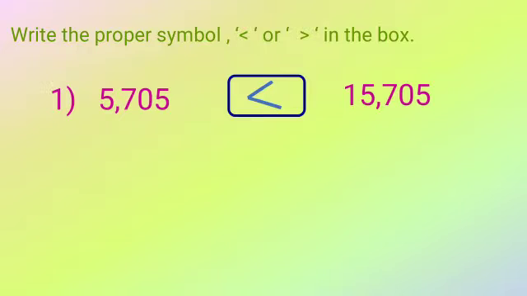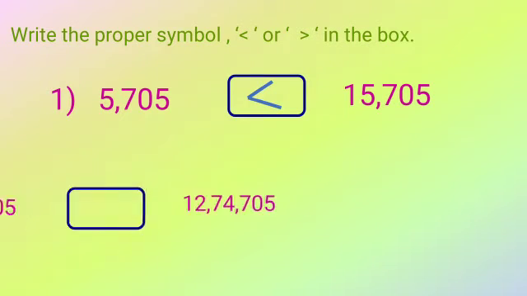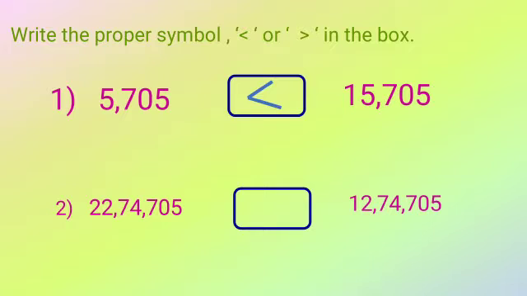Yes, 15,705 is a bigger number. Again, 22,74,705, and here it is 12,74,705. So which symbol will come here? Yes, 22 is greater than 12.